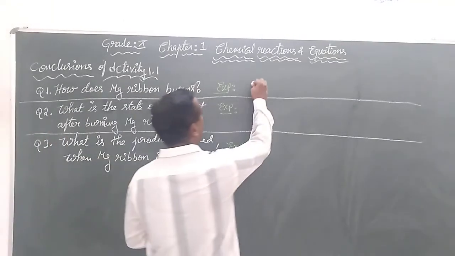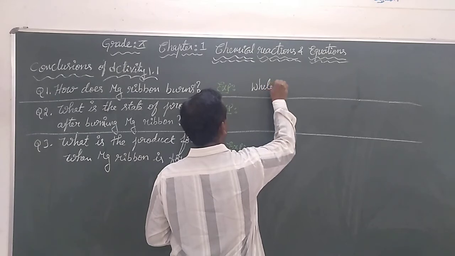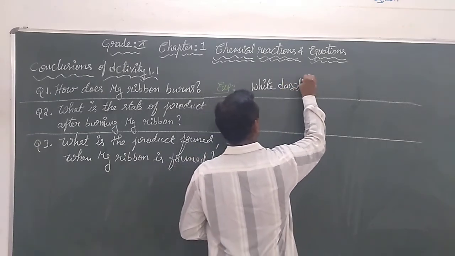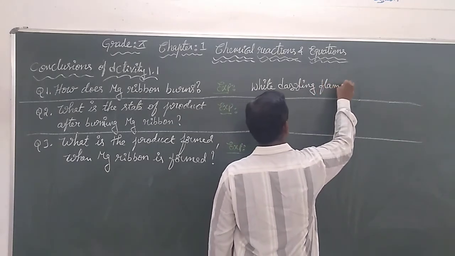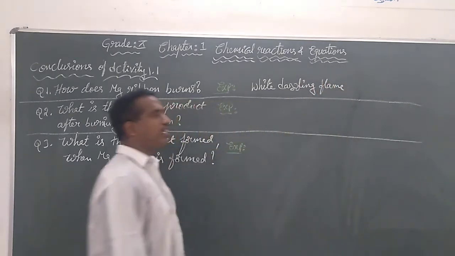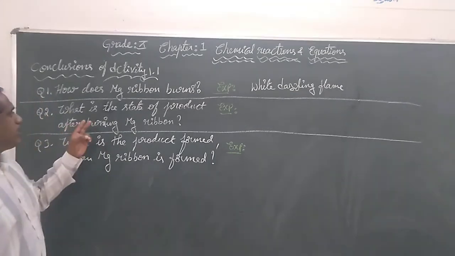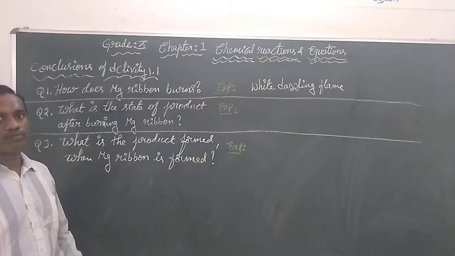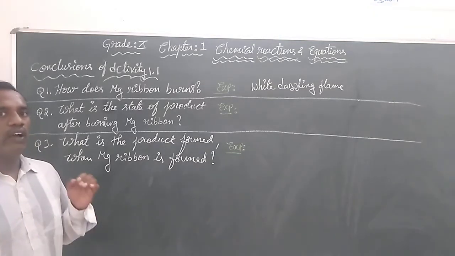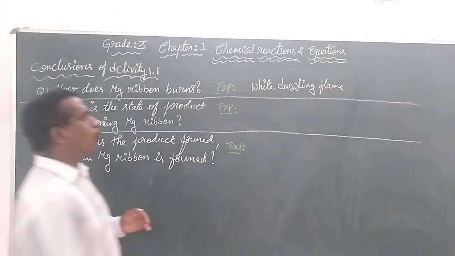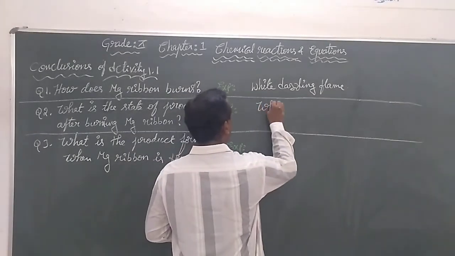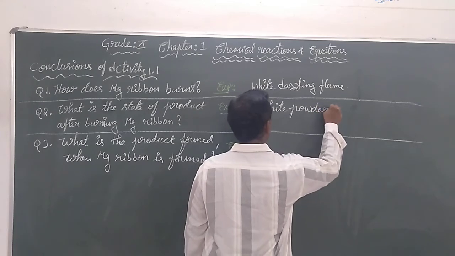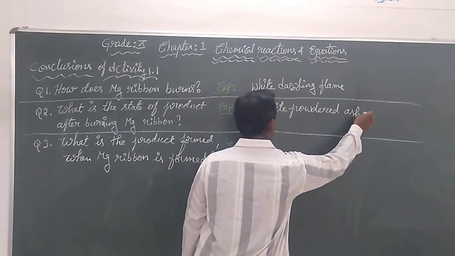It burns with a white dazzling flame. What is the state of the product after burning the magnesium ribbon? So once we conclude, we are getting a white powdered ash.